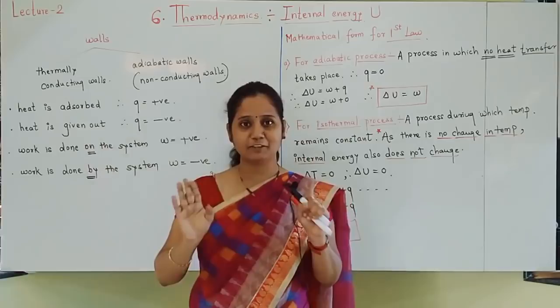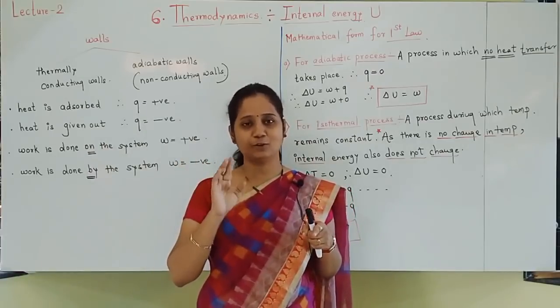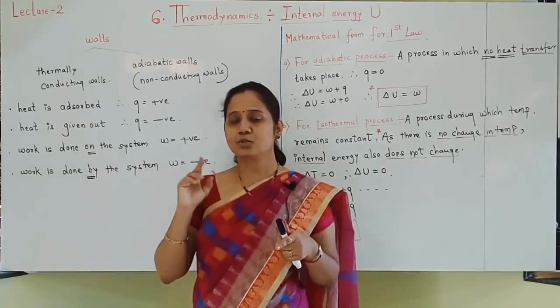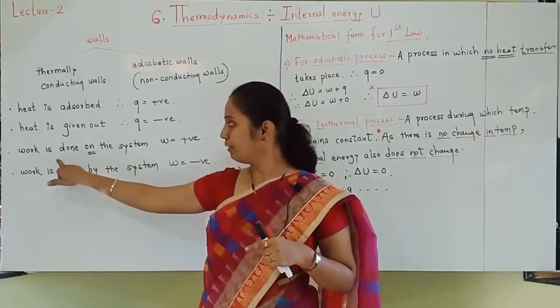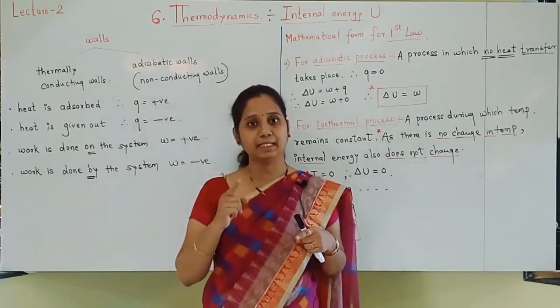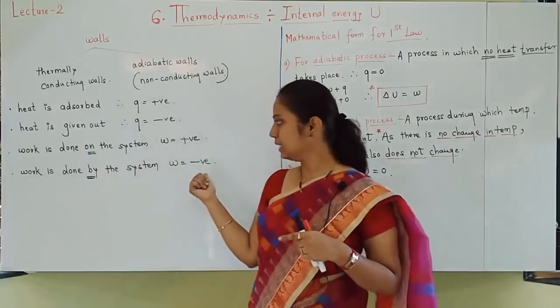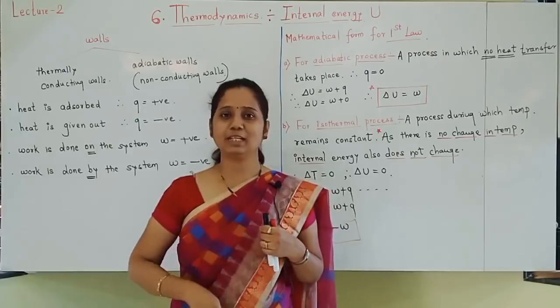So restrict to chemistry only, we are following the NCERT textbook. According to that only, you have to remember the sign conventions. So whenever work is done on the system, it must be positive, and whenever work is done by the system, that time it is negative. How and all we'll see in the next part. Let us meet you in the next video.